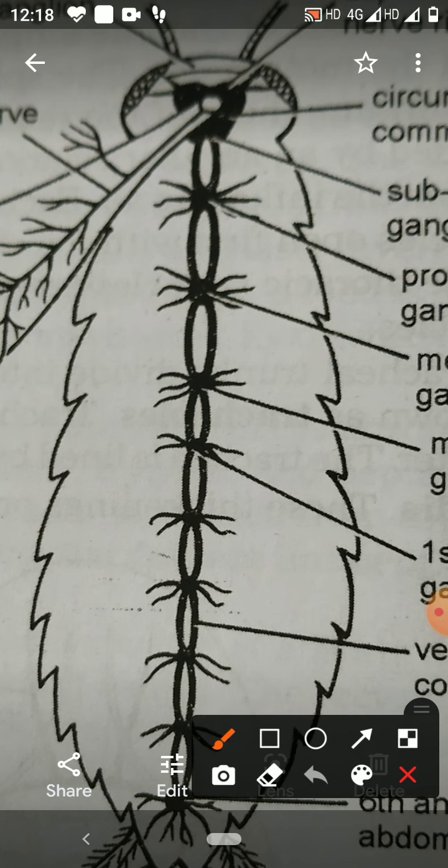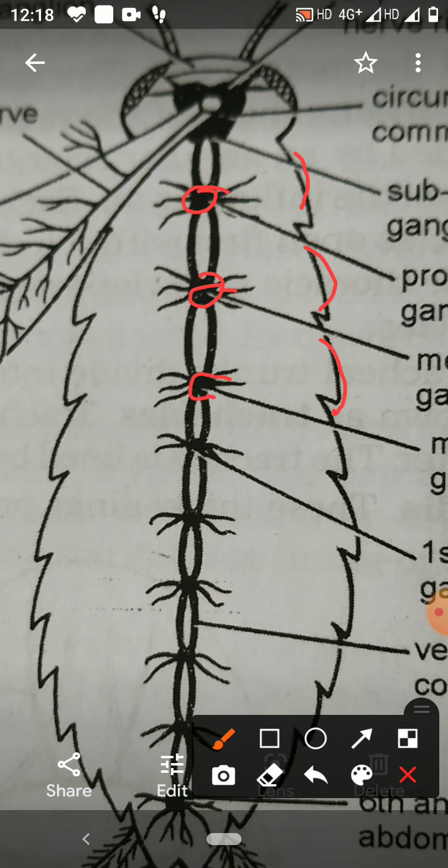You know, the thorax is divided into the prothorax, mesothorax and metathorax. So these three ganglia are present in the thorax: the prothoracic ganglion, mesothoracic ganglion, and metathoracic ganglion.